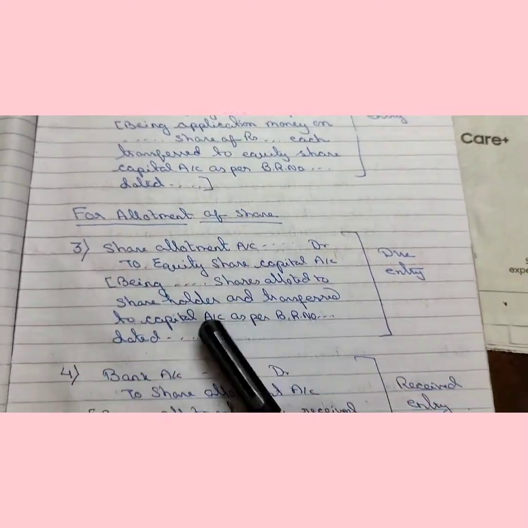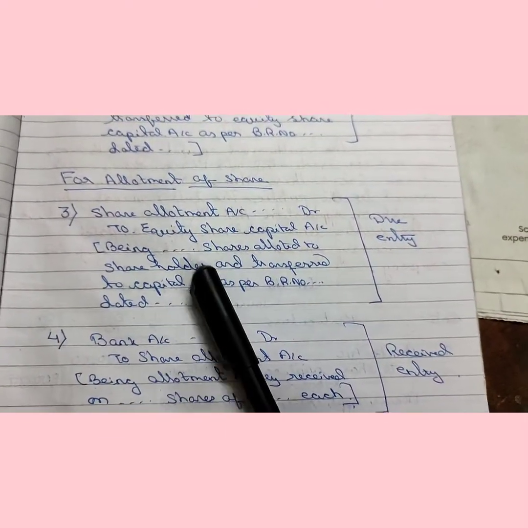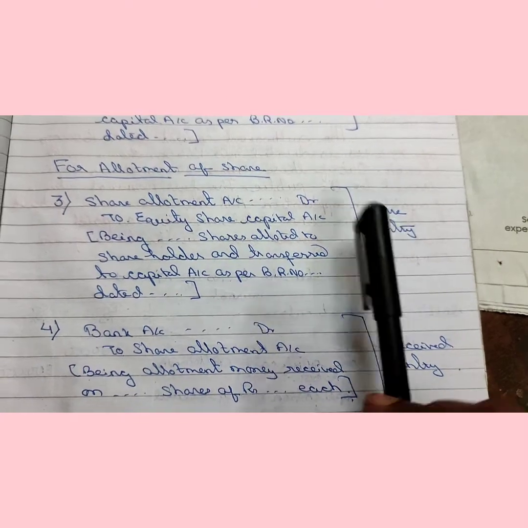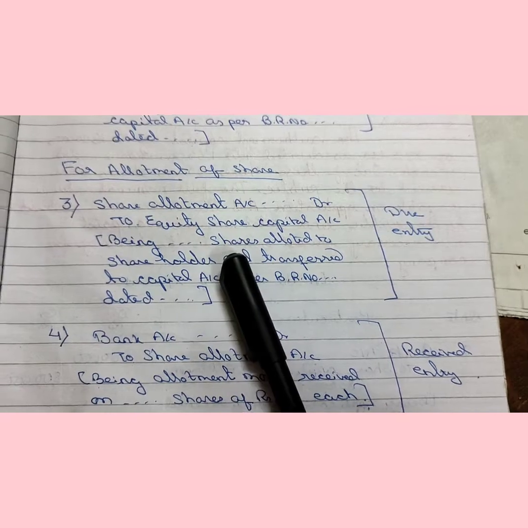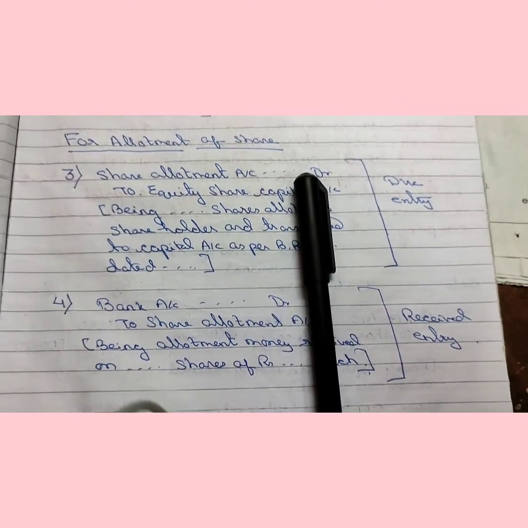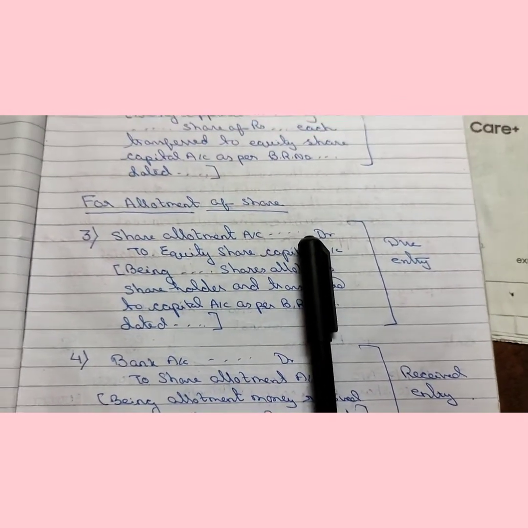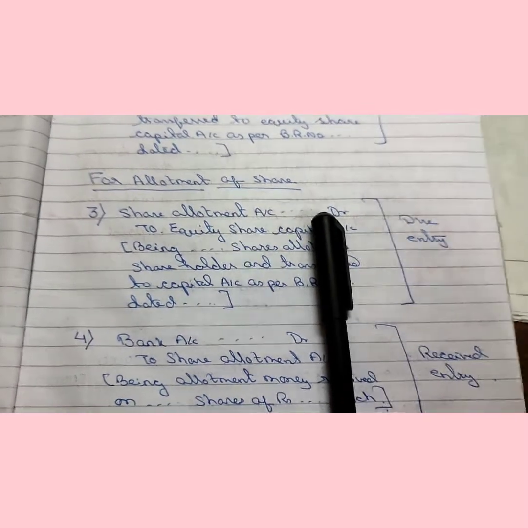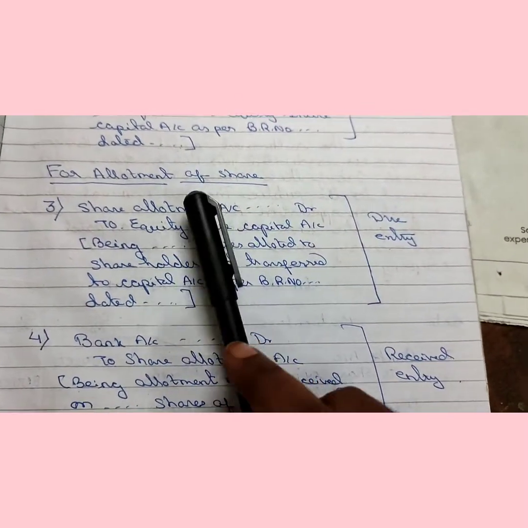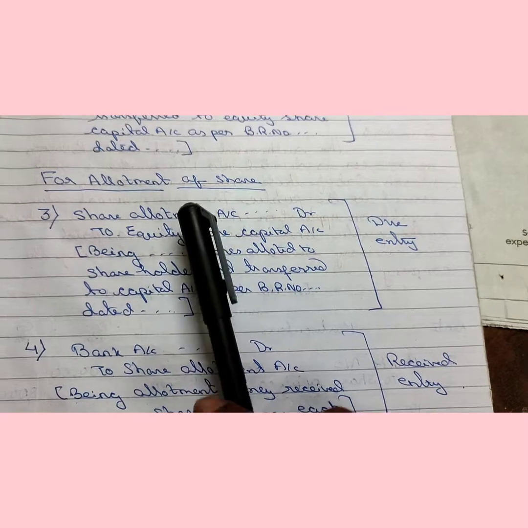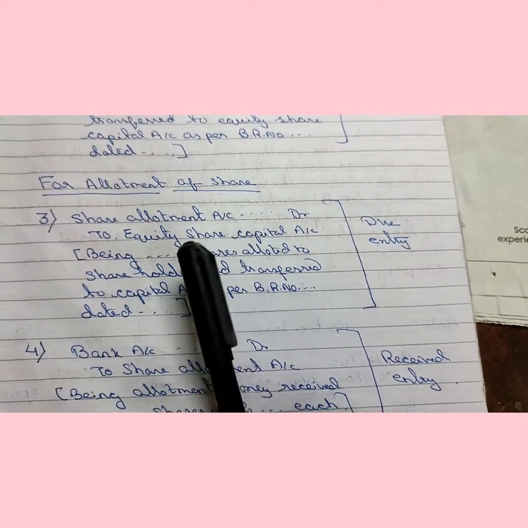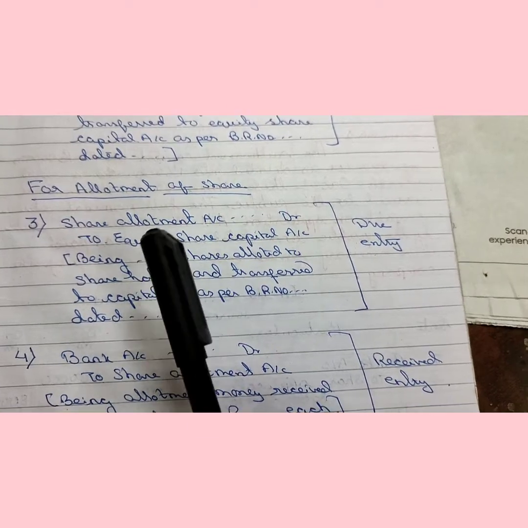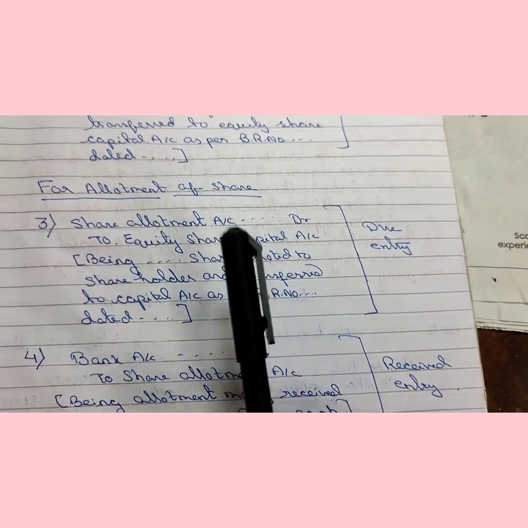But in case of allotment money, first you have to pass the due entry, because in case of allotment, the board of directors first decides how much allotment money has to be called. So first, in the board meeting they decide and they transfer the amount to the capital account, though the amount is not received at all, but they have